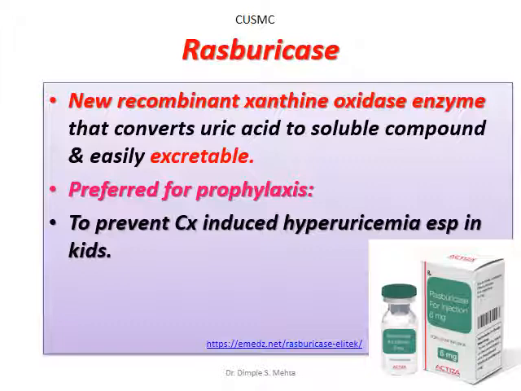So it does not inhibit uric acid production, but it produces soluble uric acid. So it can be preferred for prophylaxis, especially to prevent cancer chemotherapy induced hyperuricemia in children.